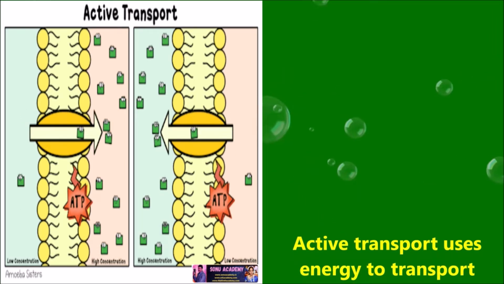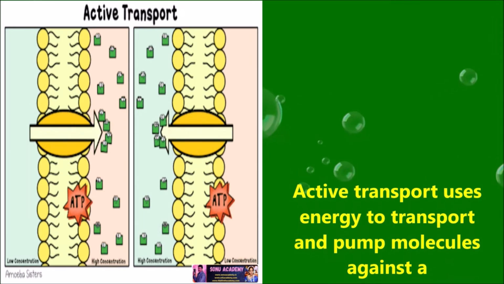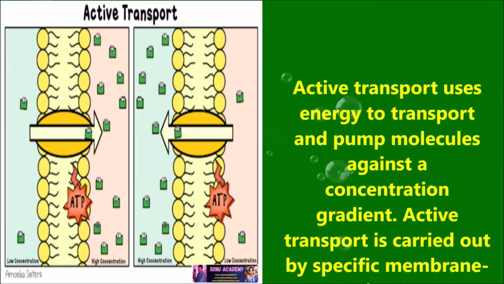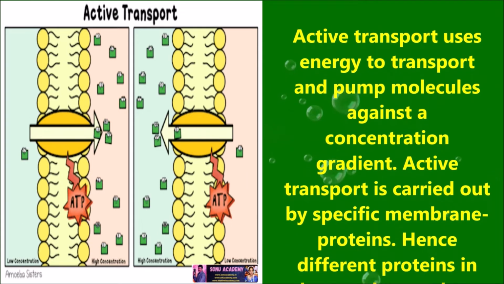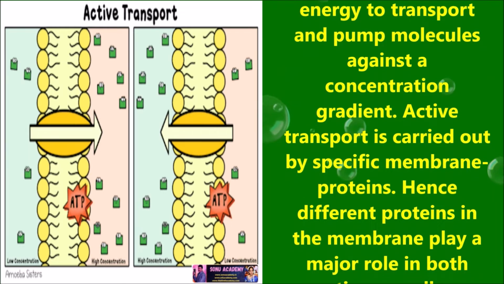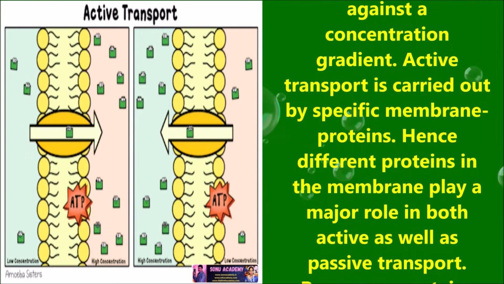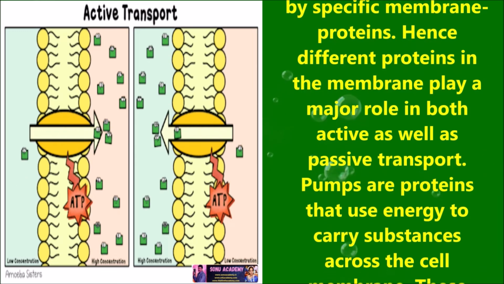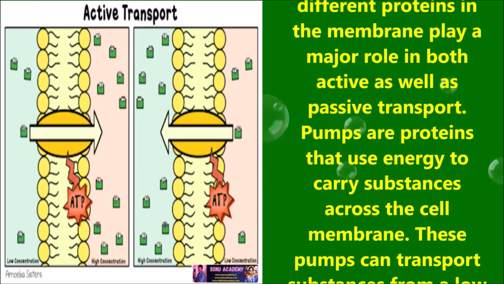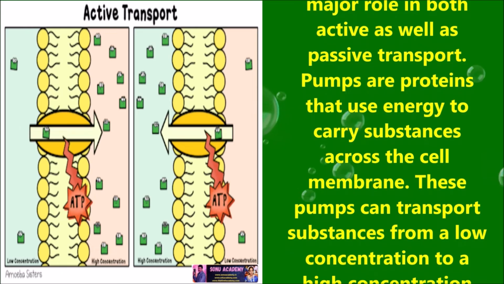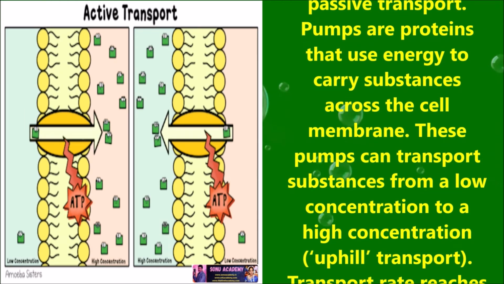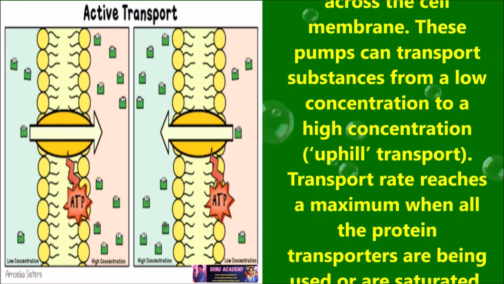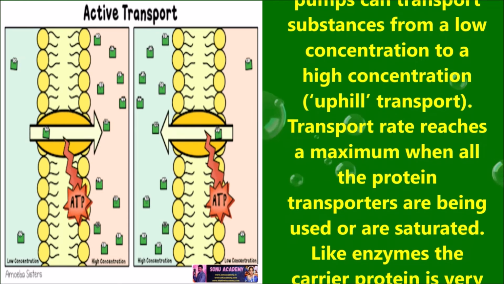Now let us discuss active transport. Active transport uses energy to pump molecules against a concentration gradient. Active transport is carried out by specific membrane proteins. Hence, different proteins in the membrane play a major role in both active as well as passive transport. Pumps are proteins that use energy to carry substances across the cell membrane. These pumps can transport substances from a low concentration to a high concentration, uphill transport.